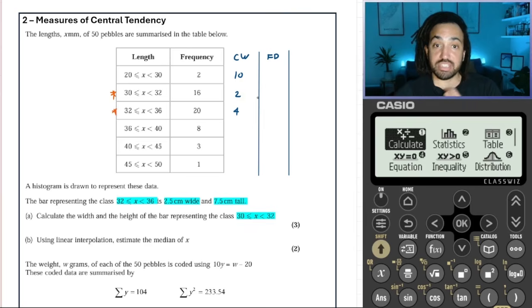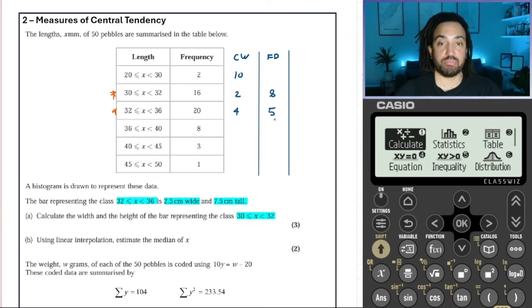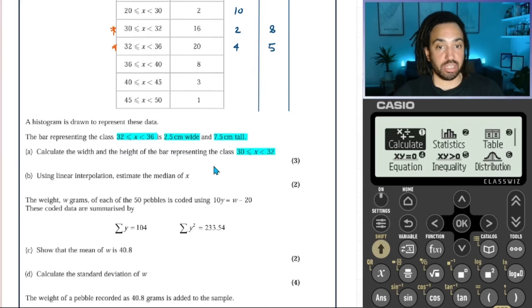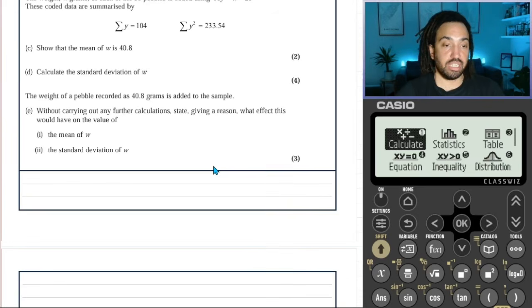Now the frequency density is the frequency divided by the class width. So 16 divided by 2 is 8. And here, 20 divided by 4 is 5. Okay, lovely. Now, what can we do? Well, let's look at the class widths first. Okay, so I'm going to go down to here so I can actually write my answers.